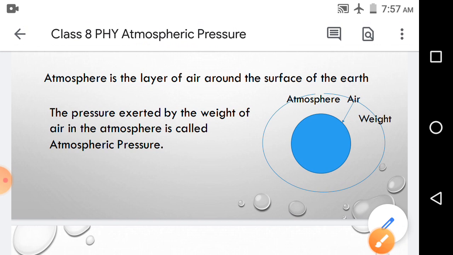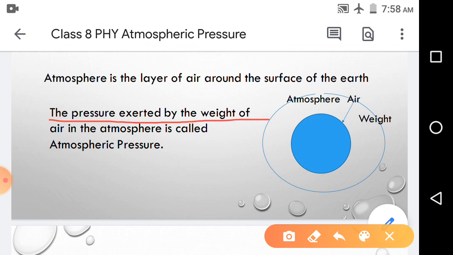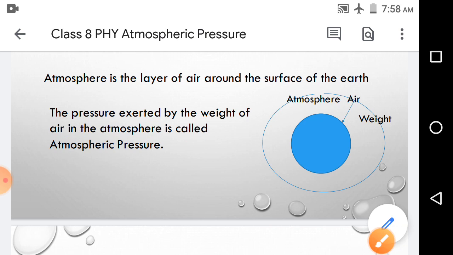So here comes the question, what is atmospheric pressure? The pressure exerted by the weight of air in the atmosphere on the surface of the earth, even on us, even on any object present on the surface of the earth, is called atmospheric pressure. Now go to the next page.